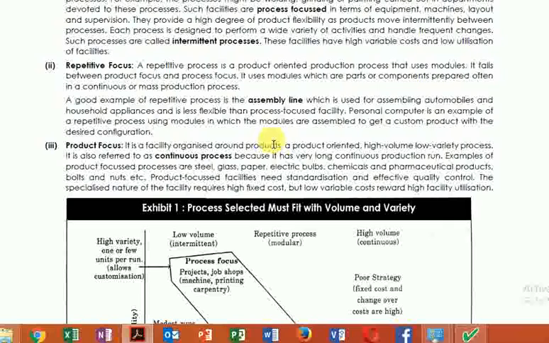As an example, you can take chemicals, pharmaceutical products like capsules, bulbs, etc. These products require special care while manufacturing and special care while handling. They have to be handled with care so that they are of the specified quality which we decided before manufacturing these products.